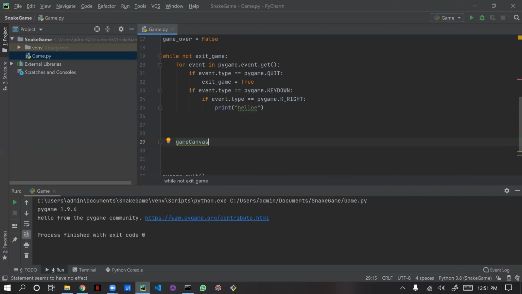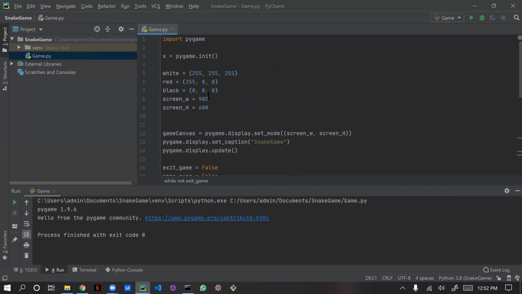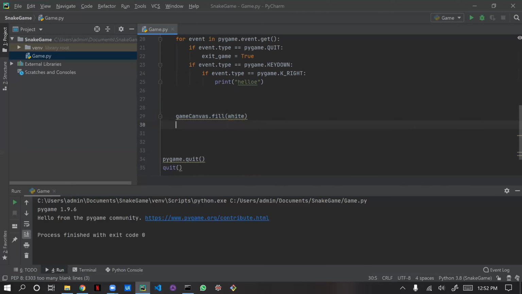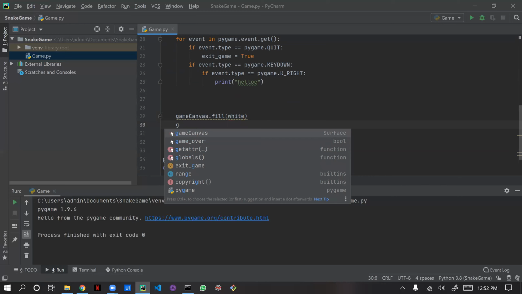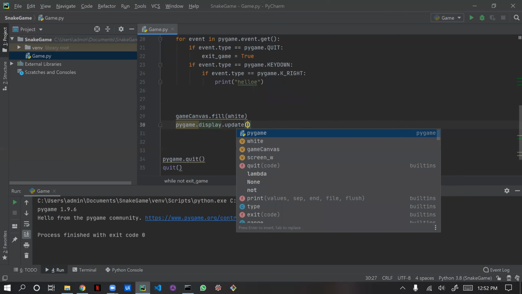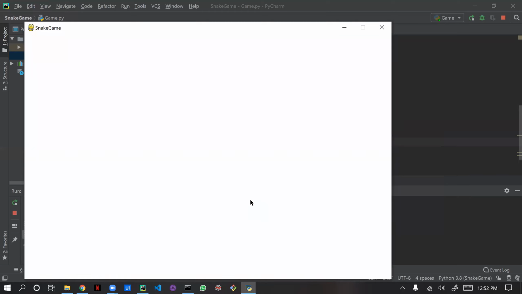That window name dot fill with what color I am going to give. I created one variable, white. So I will be giving this white variable here. After giving the white variable, again we need to give pygame.display.update, because it needs to update the properties for every frame. So now I am running this. You guys can see that, right? Now we got the background as white.